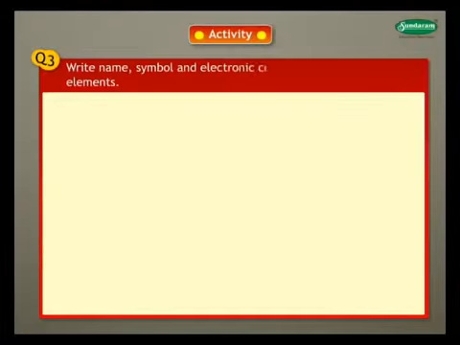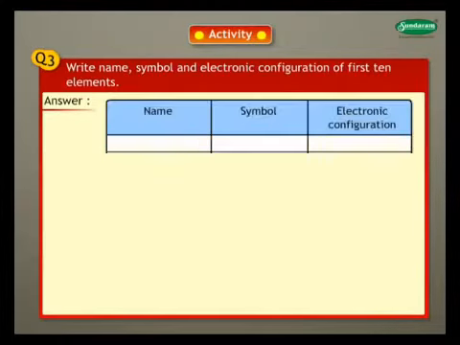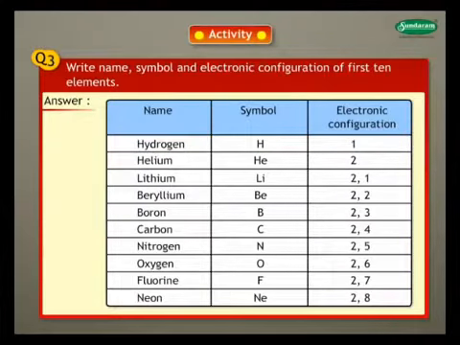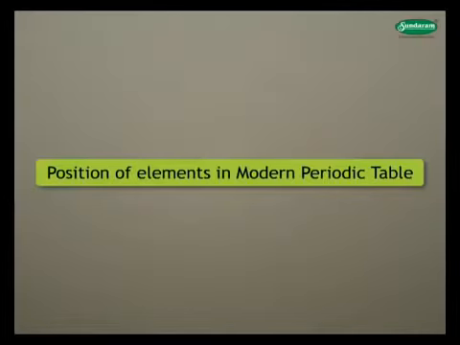Question 3. Write name, symbol and electronic configuration of first 10 elements. Answer. The electronic configuration of first 10 elements can be seen on the screen. The first column gives the name of the element, the second gives the symbol, and the last column gives the electronic configuration of each element. Position of elements in the modern periodic table.